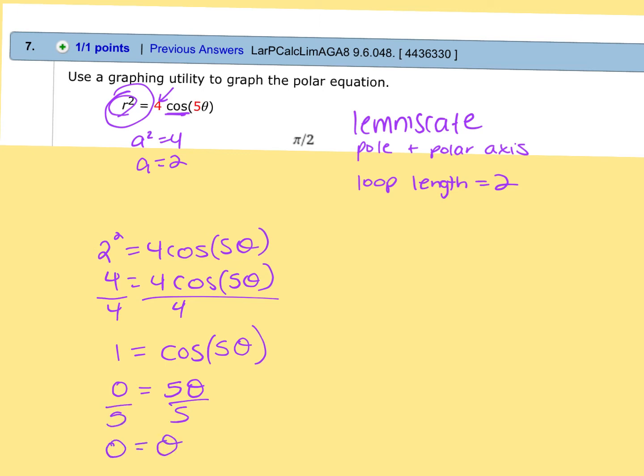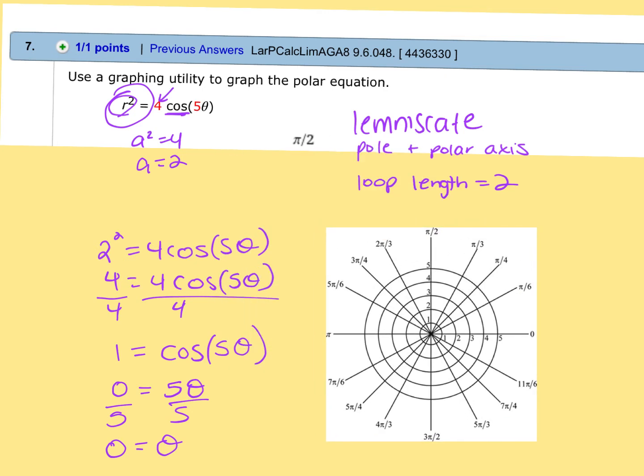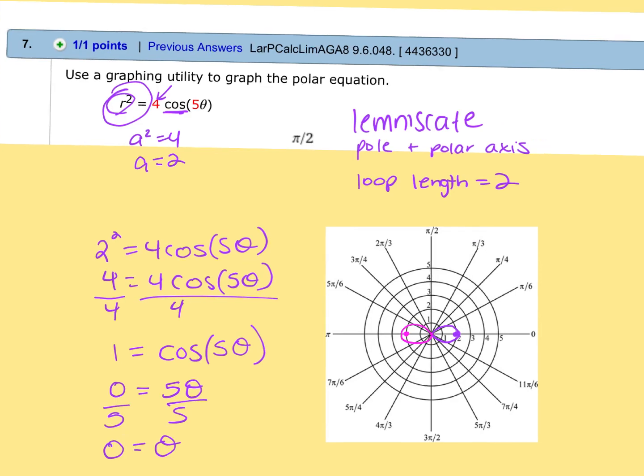So now I know that the one loop happens at 0, and the length is 2. So I know this is happening, and then I assume, because it's got polar axis and pole symmetry, that the other one is happening over here. I missed it, but you get it.